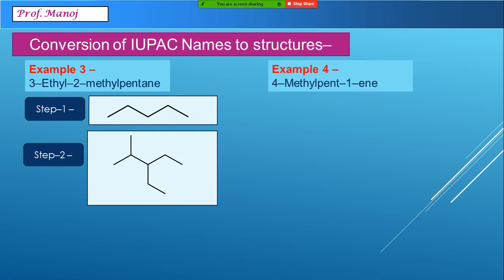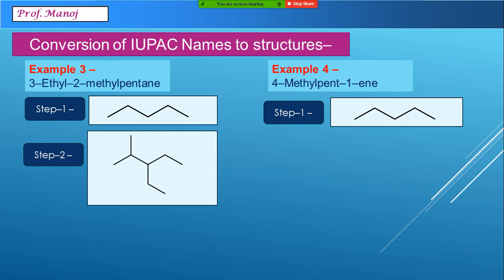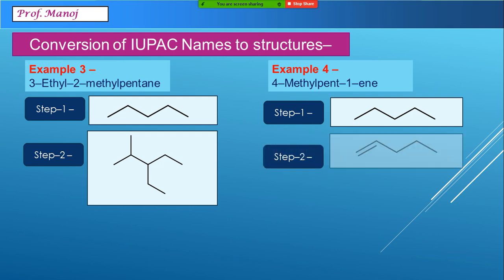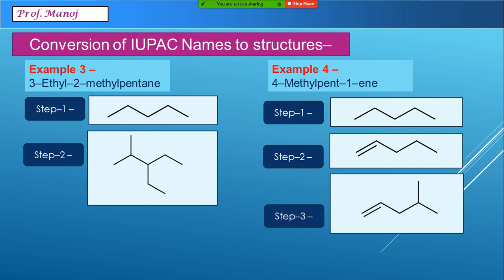Let us do one more example with a double bond. Pent-1-ene. So first we draw the 5 carbon atom chain. Then in the second step we write the double bond between first and second, and we add methyl on the fourth carbon.